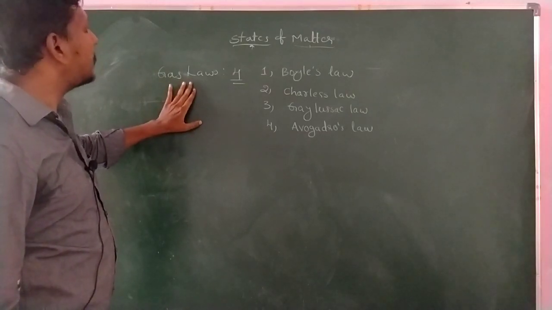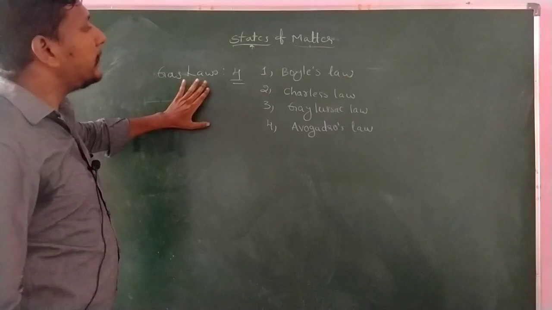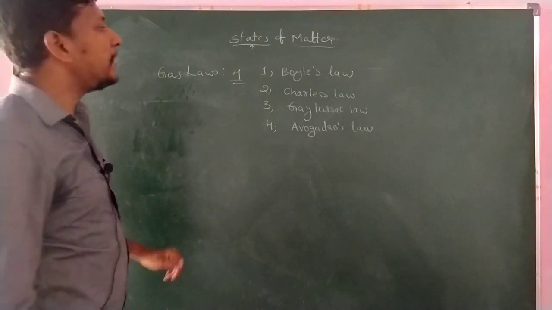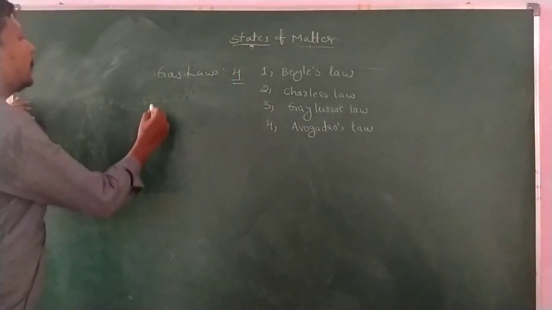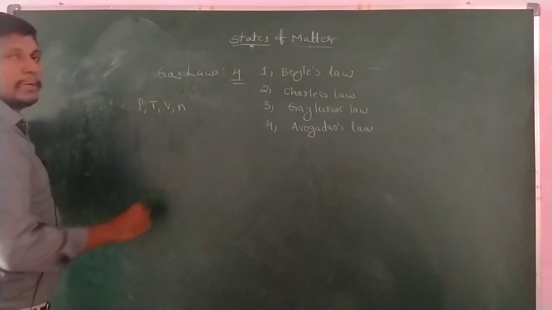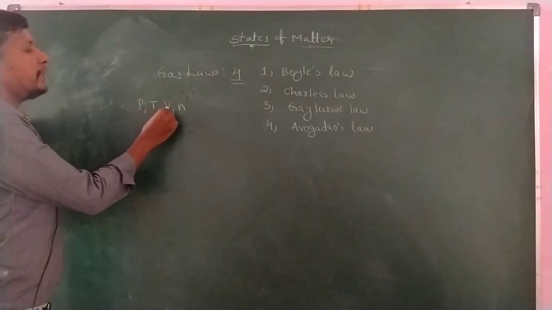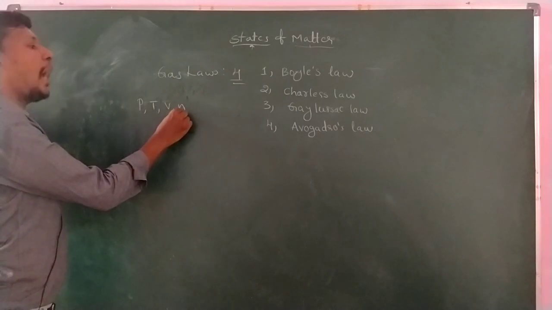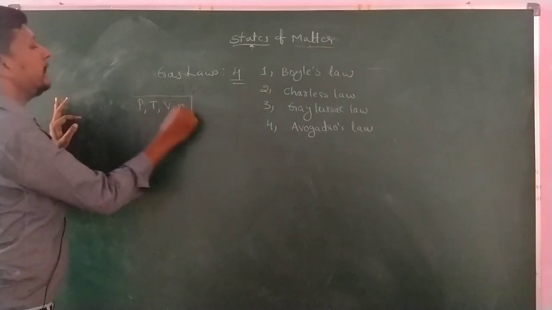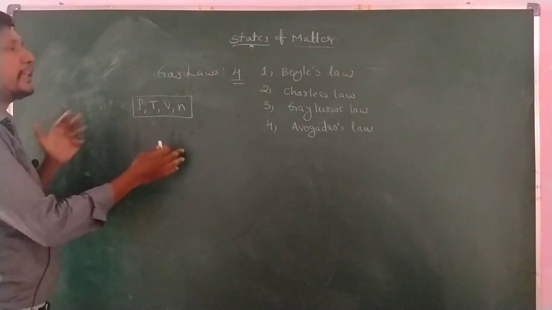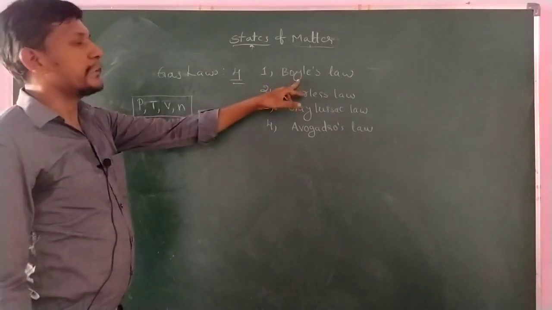What are considered gas laws? They give the relationship between the measurable properties of gases. Which are considered measurable properties? The measurable properties are pressure, temperature, volume, and number of moles. The number of moles is also considered the amount of gas, or the mass of the gas. These are the measurable properties. These are the variables, and they can change.